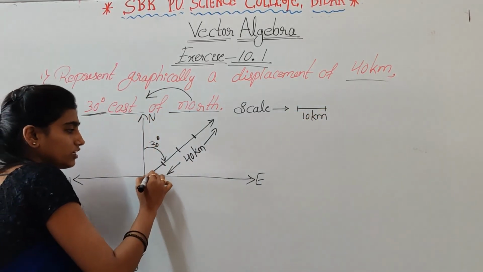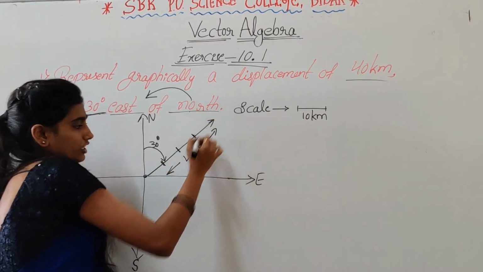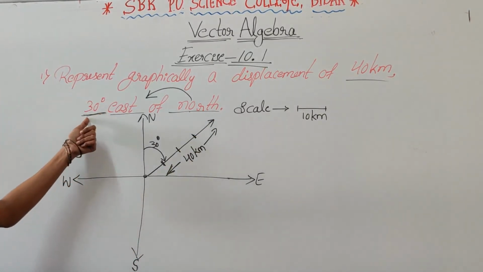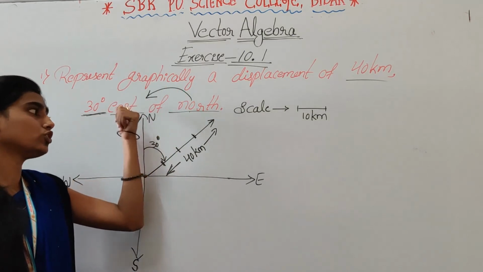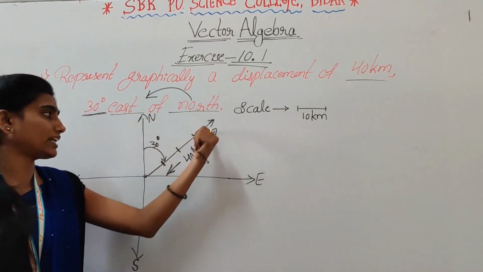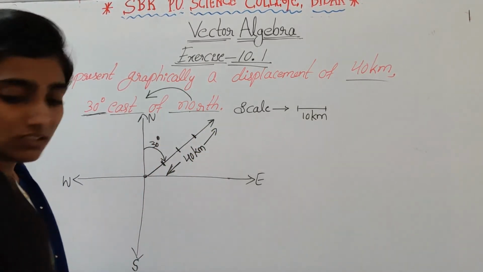So from here to here is 10 kilometer, 20, 30 and 40. So displacement of 40 kilometer 30 degree east of north means we take north to east, that is 30 degree, and the magnitude is 40 kilometer. Right.